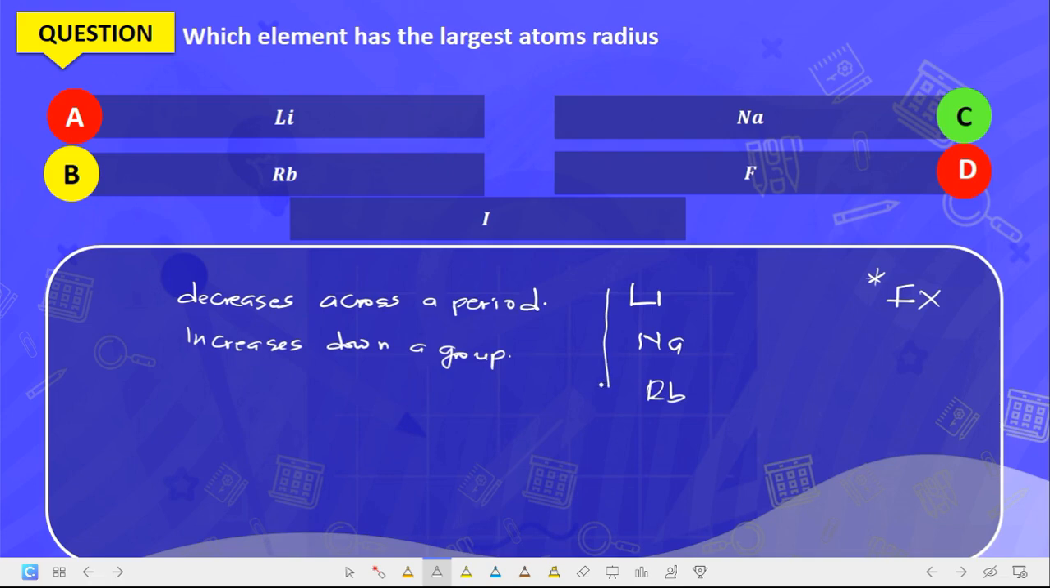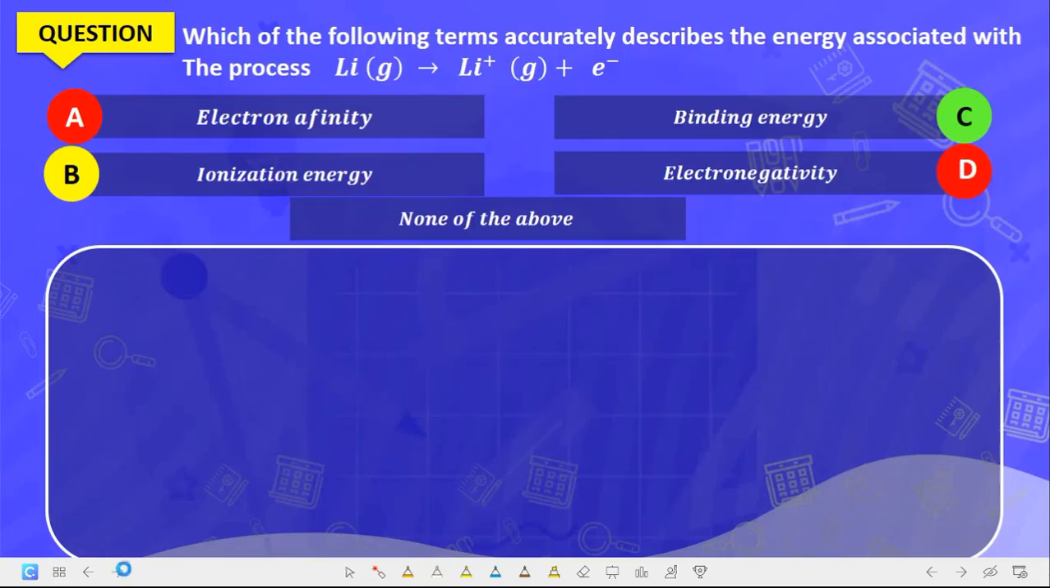Now we said it increases down the group. When it increases down the group, it means that the one under has the highest. If this one is 2, here will be what? Let's say 3. Here will be what? 4. It means that the one under has the highest, and so the correct answer is what? Rubidium. Now let's take the next question.